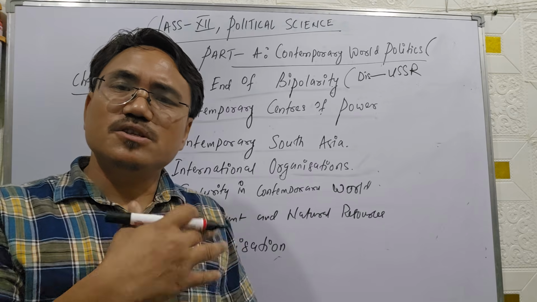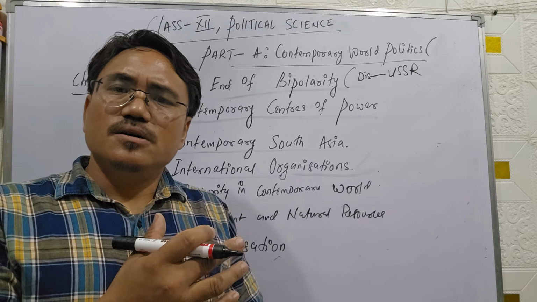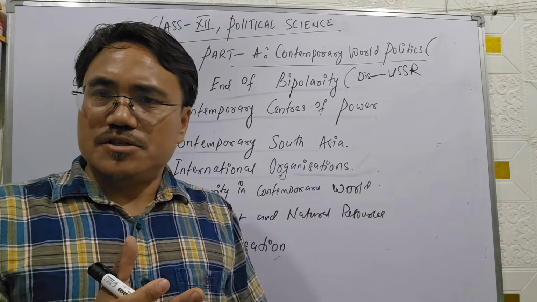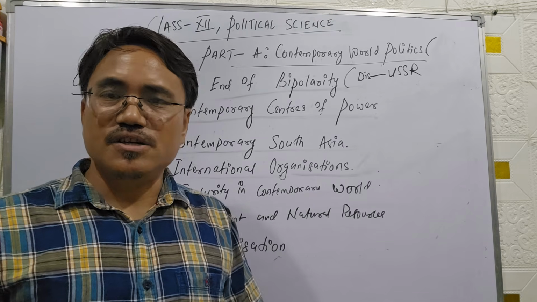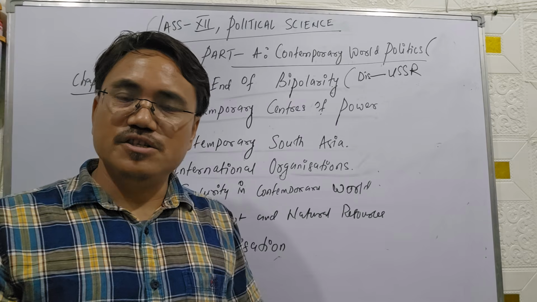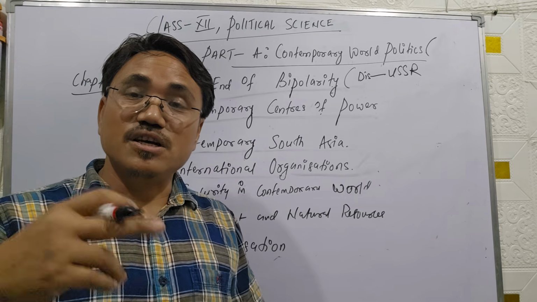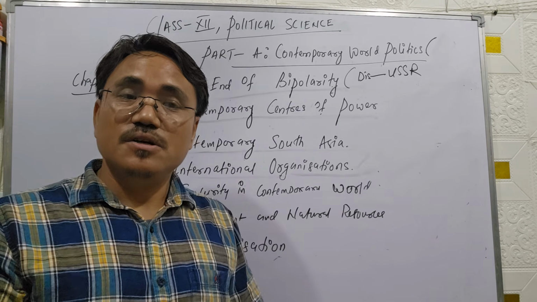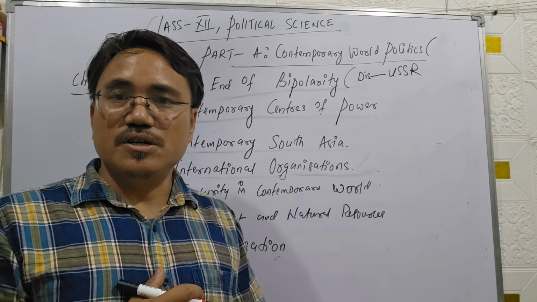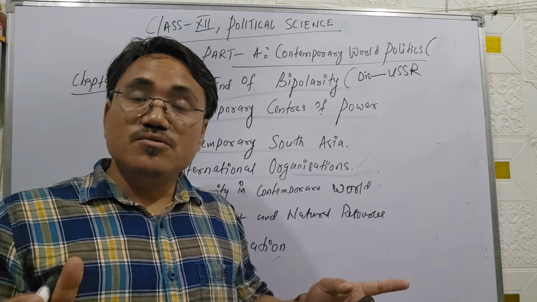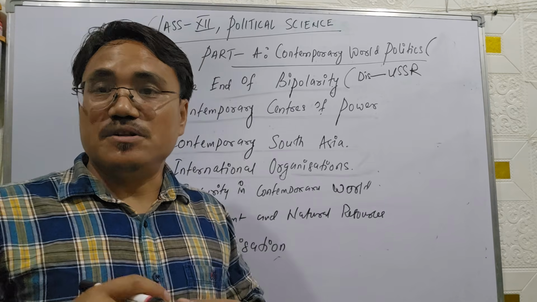Here we are going to discuss the end of Cold War politics. There are two blocs, communism and capitalism. Communism having the ideology of socialism, and democracy having the ideology of capitalism. So the world was divided into two groups, communism and capitalism.